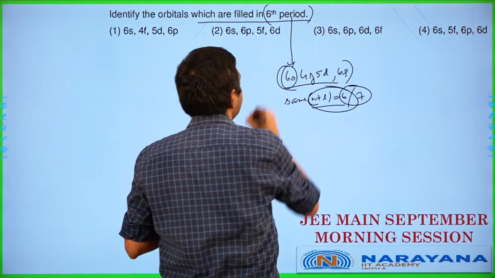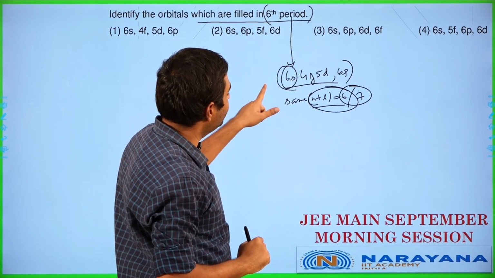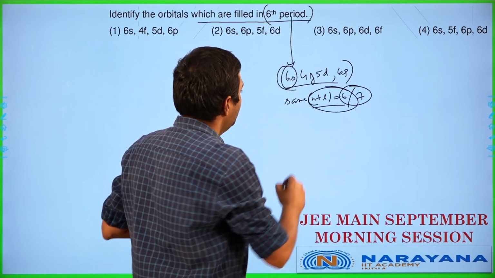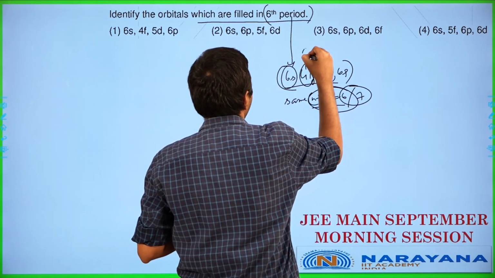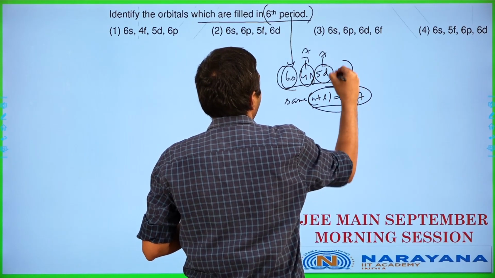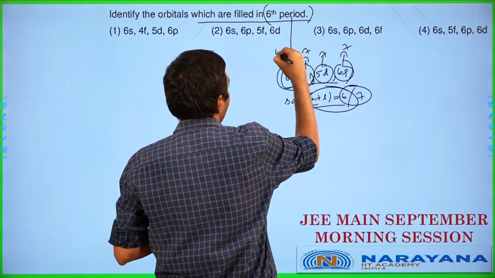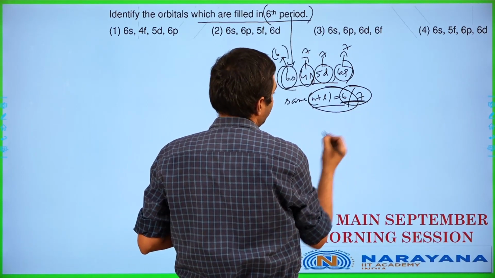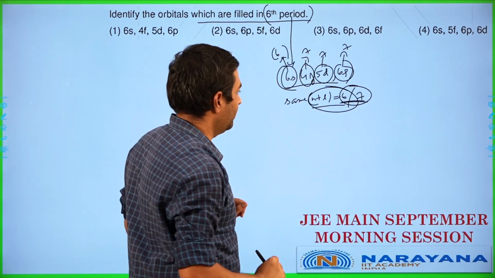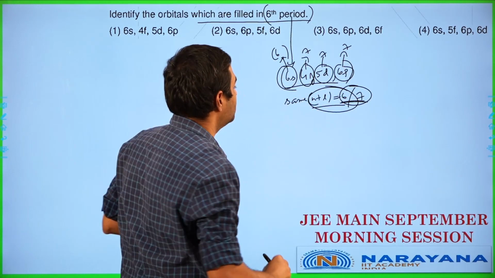Alright, so 6s is going to be the one where n is 6 and l is equal to 0. 4f will have 7, 5d will have 7 and 6p will also have 7. So you'll end up having 6s is going to be 6. So 6 or 7 will get filled up over here along with the 6s in this particular case. So it will start off with 6s and it will end at 6p over here.